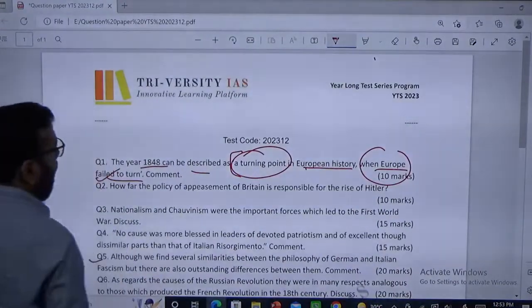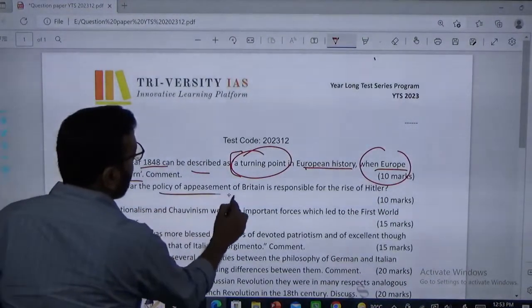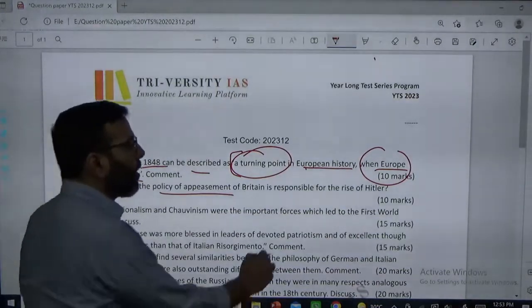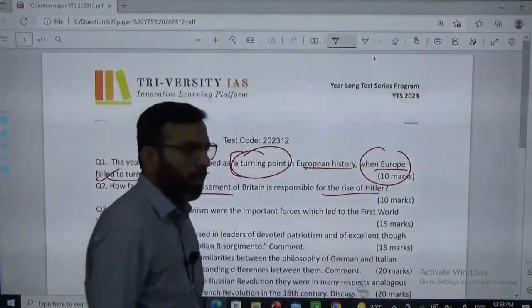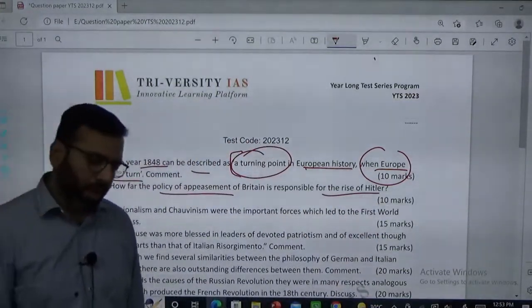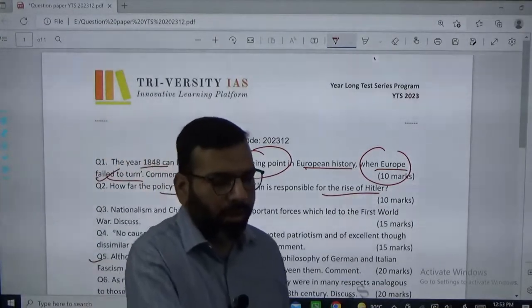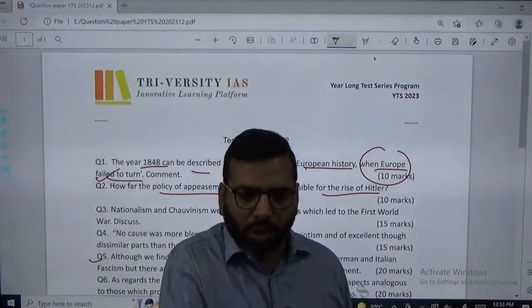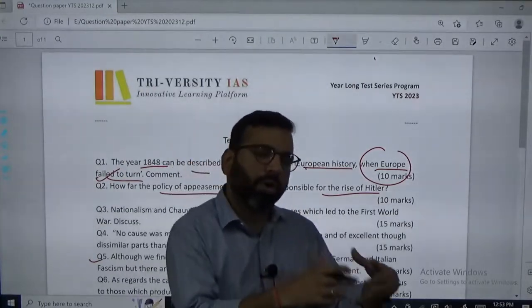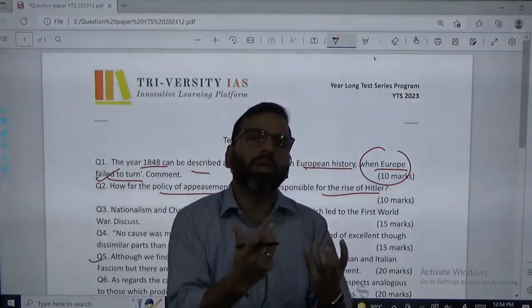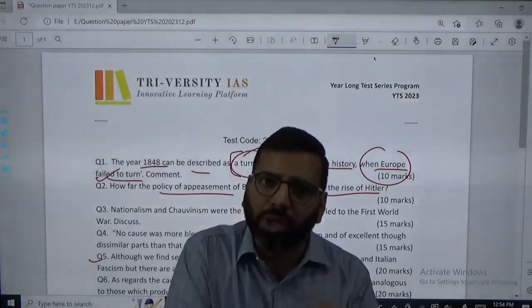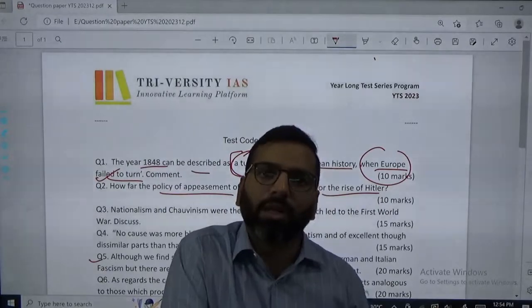The second question reads: how far is the policy of appeasement of Britain responsible for the rise of Hitler? Of course, we know that the rise of Hitler was one of the reasons for the Second World War. So the reasons for the rise of Hitler become an important subject of study, and scholars have done that.